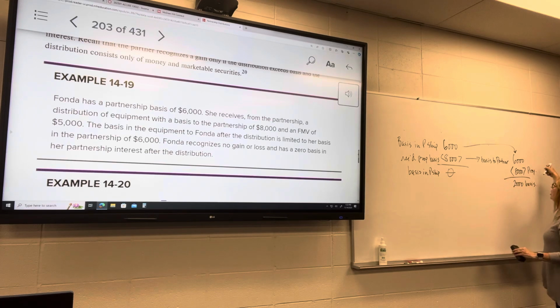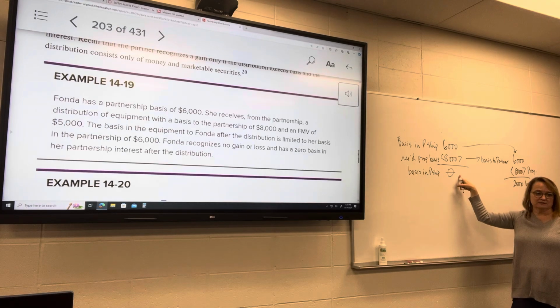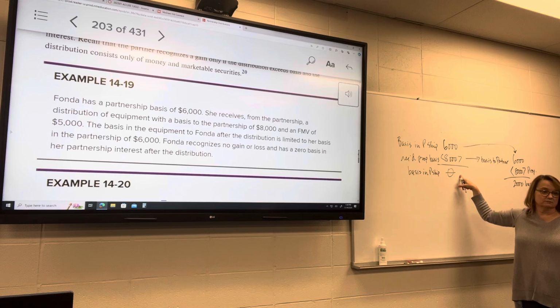So the other one is her basis in the property. There are two different bases here, you're right. Her basis in the property now is $6,000, the property that she received. Remember before, if she sold it for $10,000, she'd have a $2,000 gain. Now if she sells it for $10,000, she's gonna have a $4,000 gain. But then we're talking as well about her outside basis in the partnership, which is gonna be 0. Other questions?